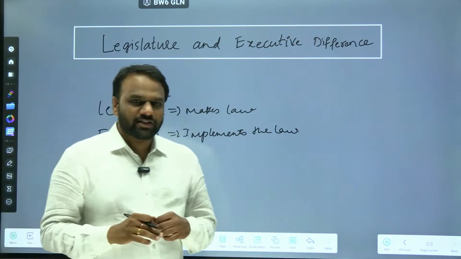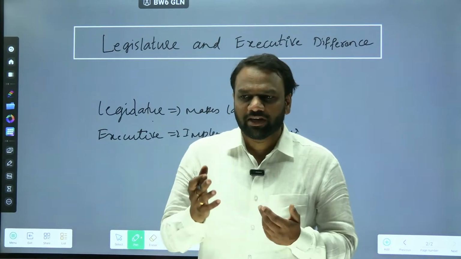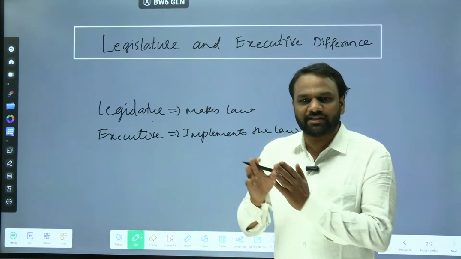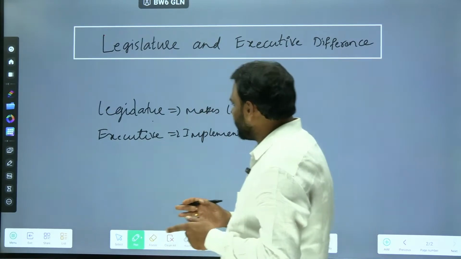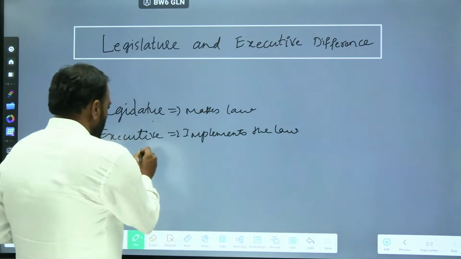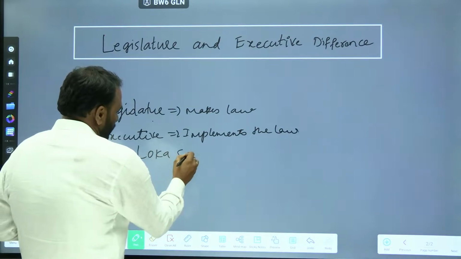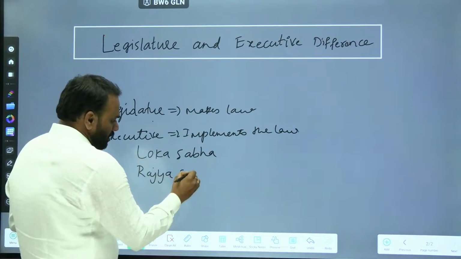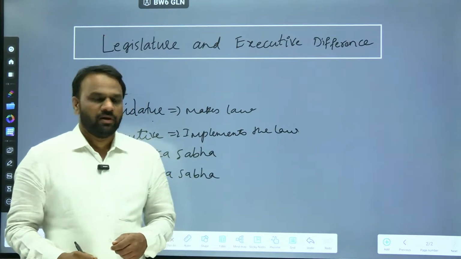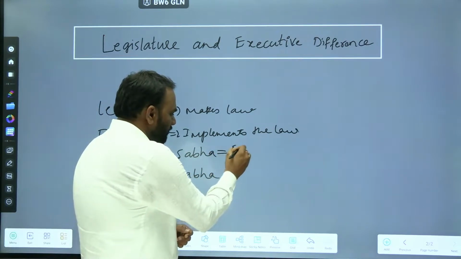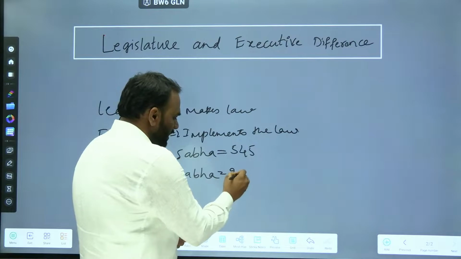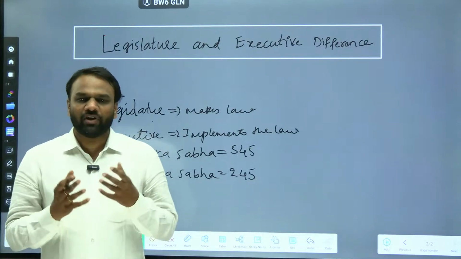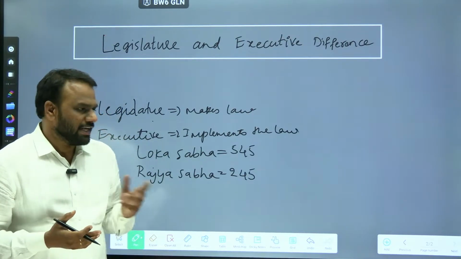So here in the Indian context, who comprises the legislature and who is called the executive? First we shall discuss the central level, and the same will extend to the state as well. At the center, we have Lok Sabha and Rajya Sabha. Lok Sabha has 545 members, Rajya Sabha has 245 members. Okay. So Lok Sabha plus Rajya Sabha, together we call it the legislature.